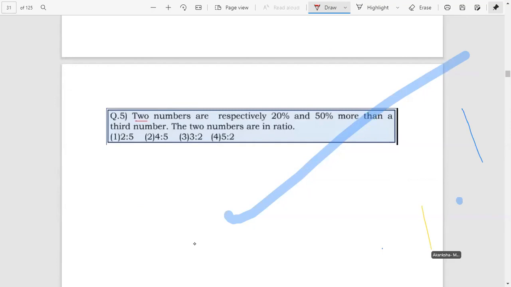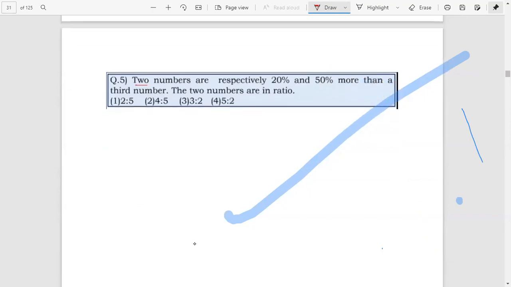Here we have given question 5. Two numbers are respectively 20% and 50% more than a third number. Therefore, there are three numbers A, B, and C.